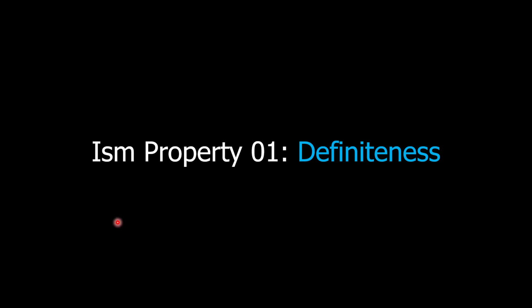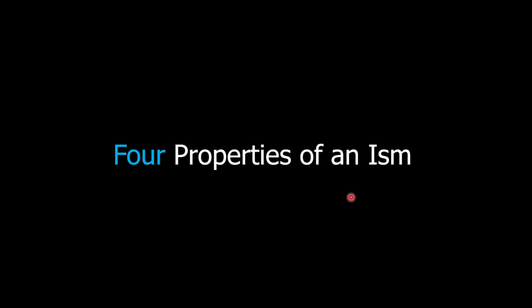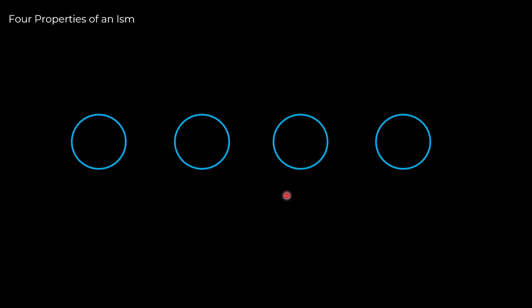So, in this lesson, we're going to be delving into the first property of an ism, which is definiteness. Before delving in, let's just take a quick look at what the four properties of an ism are. The first, which we'll be covering today, is definiteness.